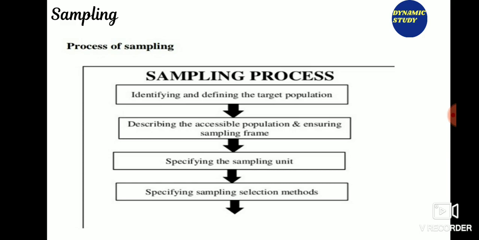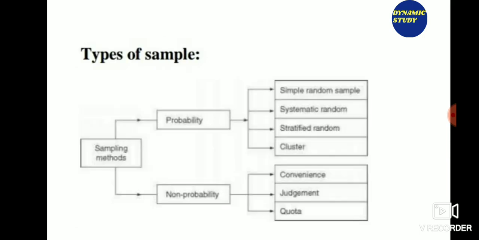The process of sampling. The sampling process is to identify and define the target population, then describe the accessible population, ensure the sampling frame, then specify the sample unit, then specify the sampling selection method. Now types of samples. There are two types of samples, probability or non-probability. Probability samples are of four kinds: simple random, systematic random, stratified random, cluster, and non-probability is convenience, judgmental, quota.